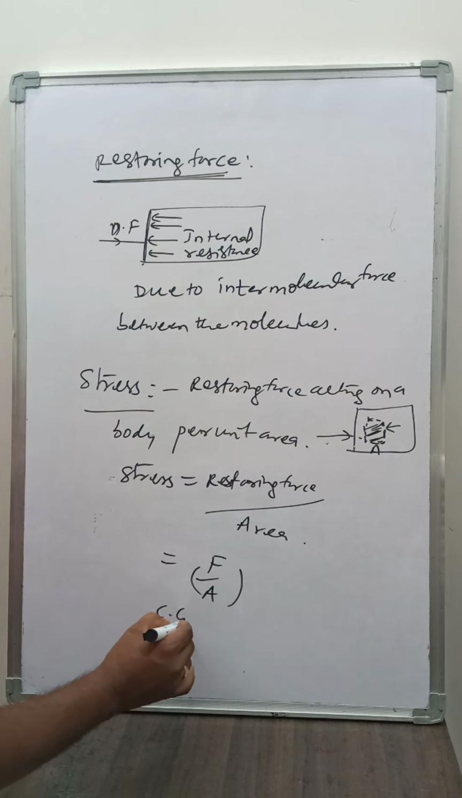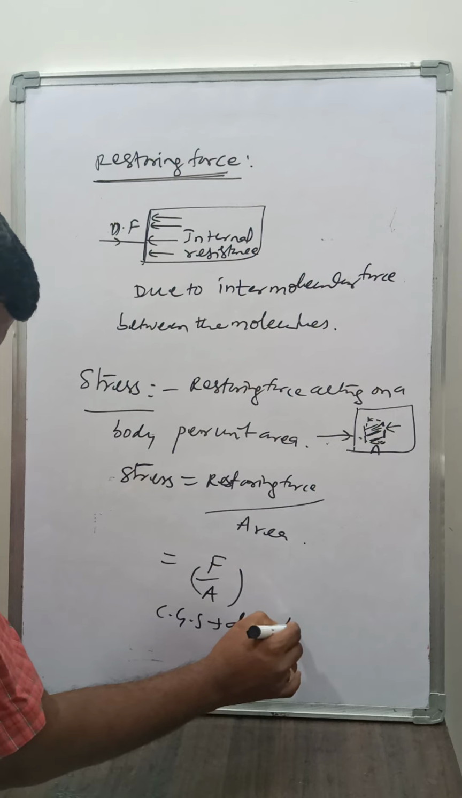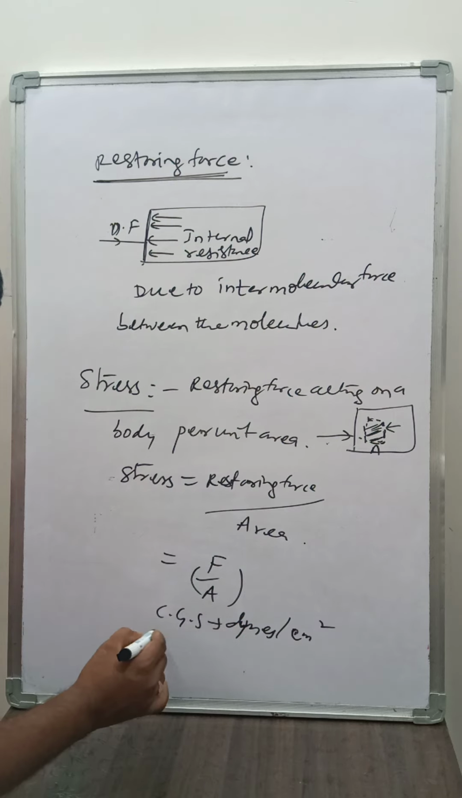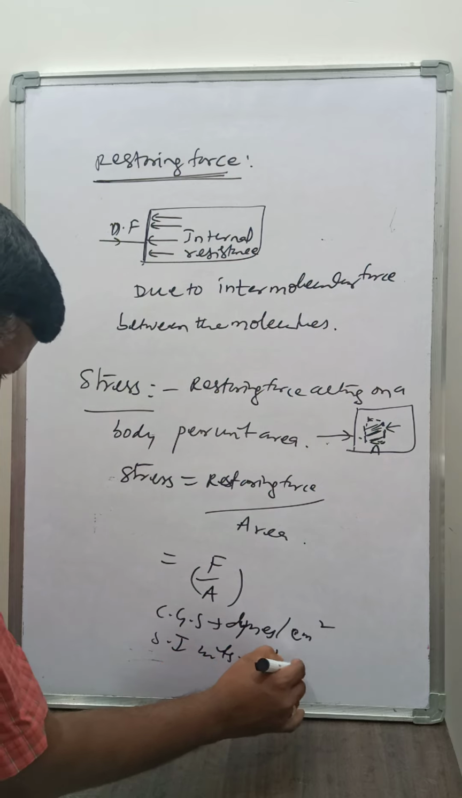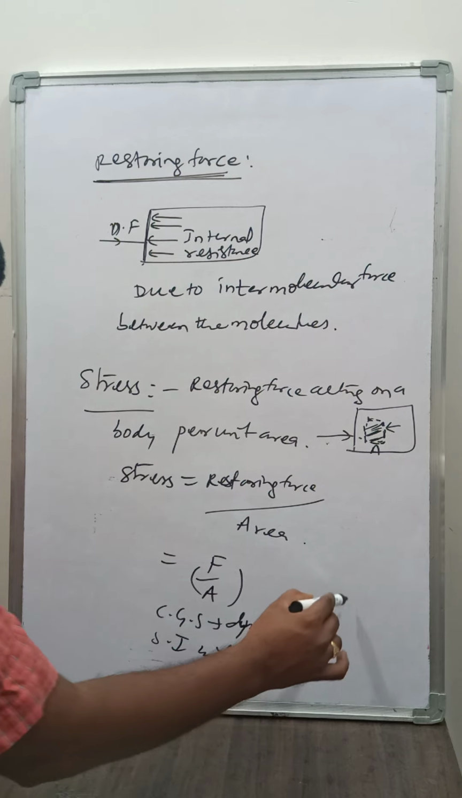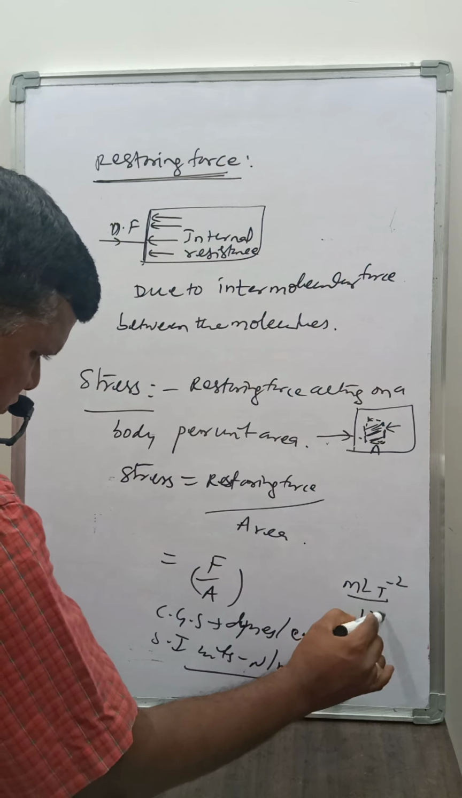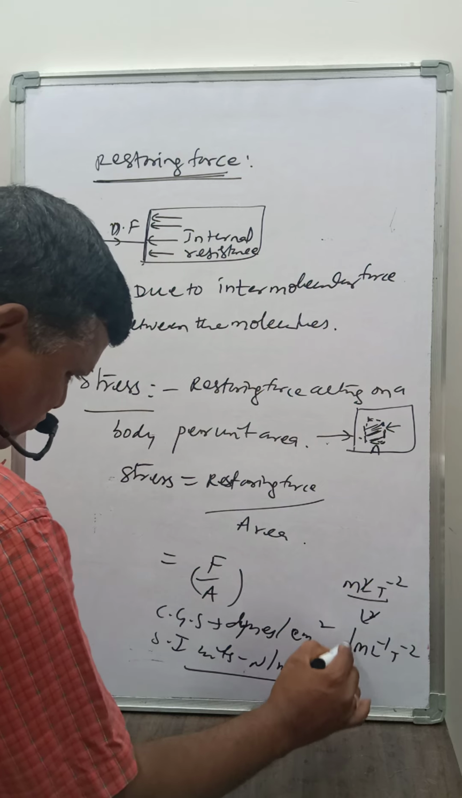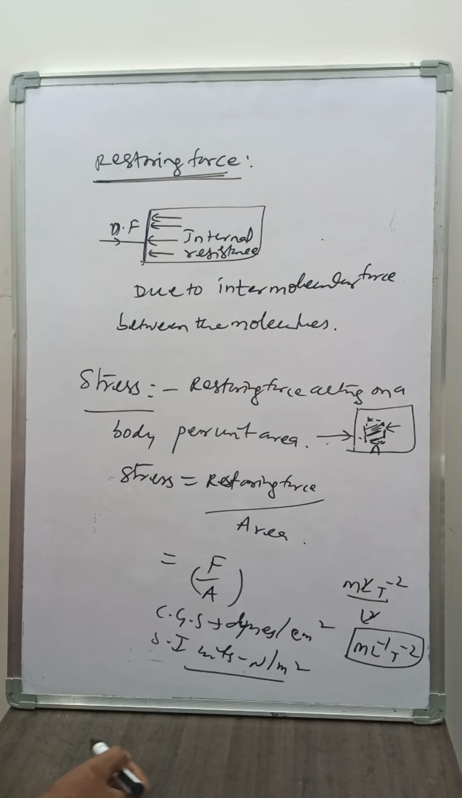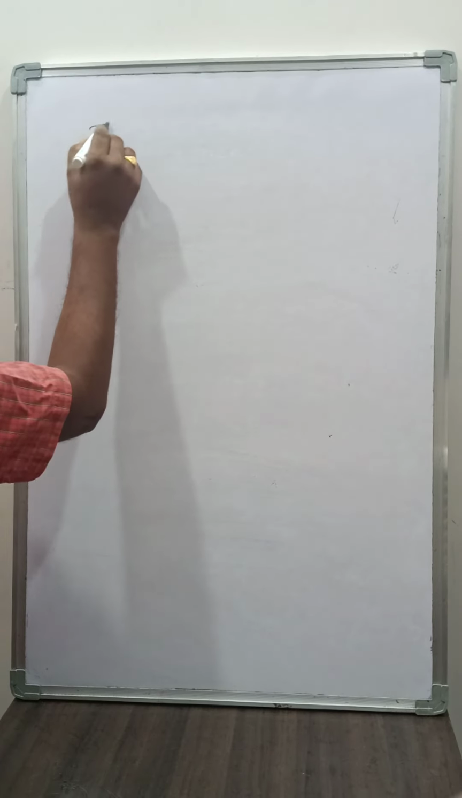Here CGS units are dynes per centimeter square. SI units are Newton per meter square. And the dimension formula is M L T inverse 2 by L square. Here L's cancel, therefore M L inverse T minus 2. This is the dimension formula of stress. Now we have types of stress.